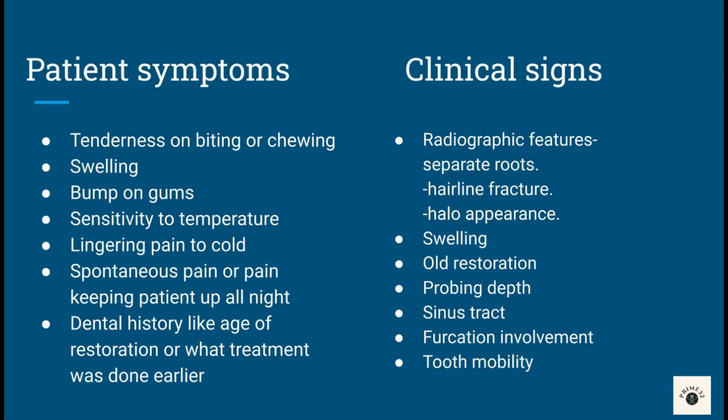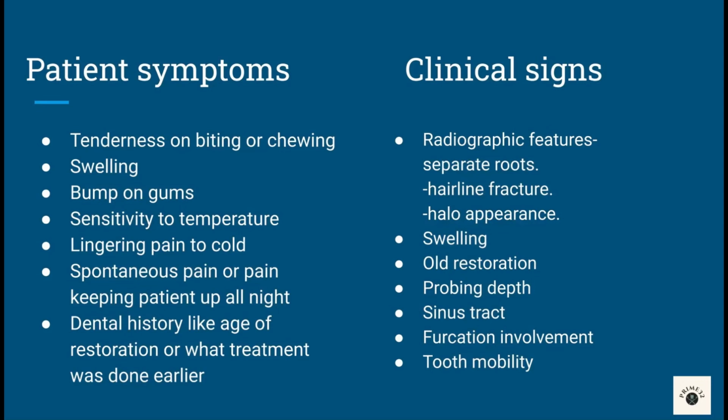Symptoms depend on whether the pulp is exposed, the degree of damage to the pulp, the age of the patient, and other factors like tenderness on biting or chewing, swelling, bumps on gums, sensitivity to temperature, lingering pain to cold, spontaneous pain or pain keeping patient up all night, dental history like age of restoration or what treatment was done earlier. Clinical signs and radiographic features show separate roots, hairline fracture, halo appearance, swelling on gums, old restoration, probing depth more than 6 mm, sinus tract, furcation involvement, tooth mobility.